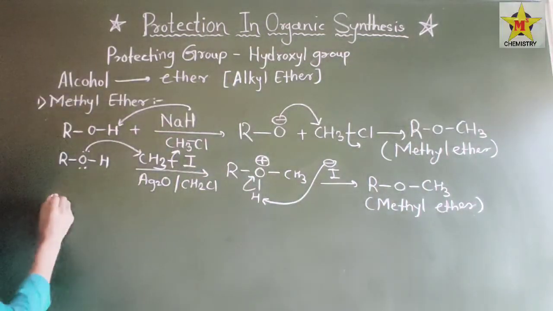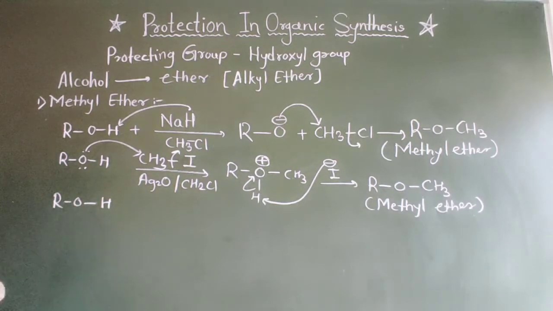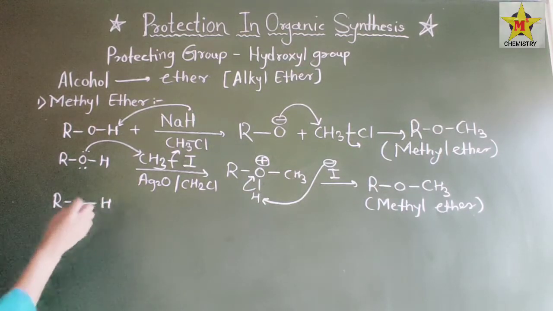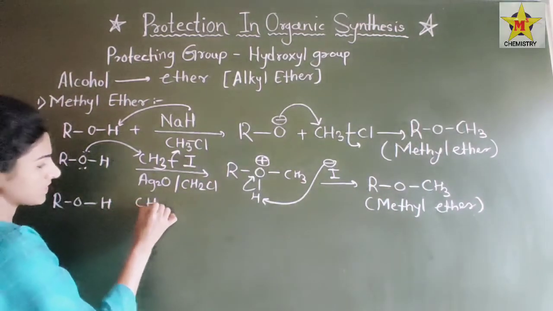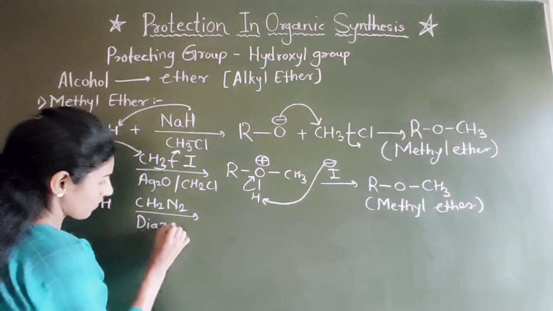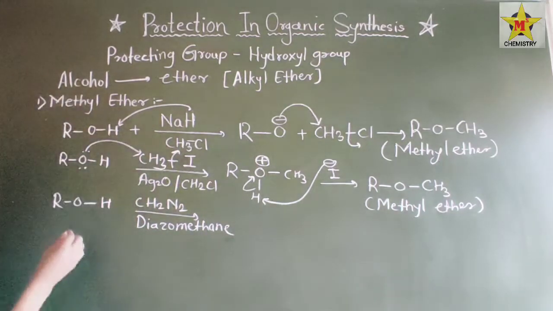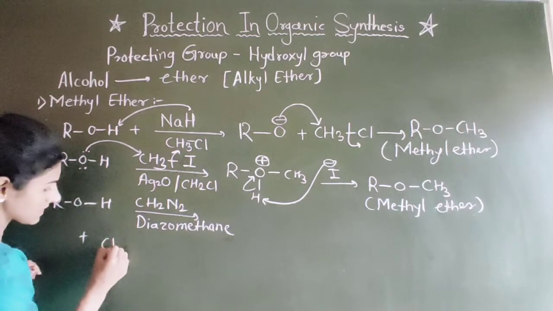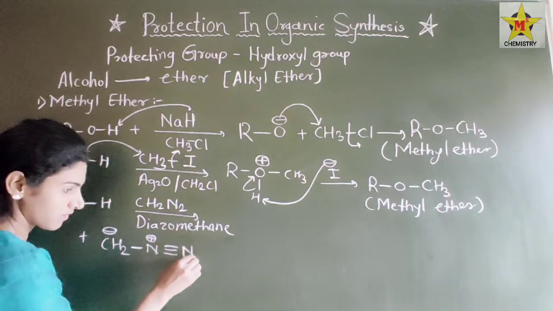ROCH3 means again we protect the alcohol group by forming methyl ether. Again, we take one more example, diazomethane. Diazomethane means CH2N2. What will be happening here? CH2N2 we can write like this: CH2 minus, N plus, N.